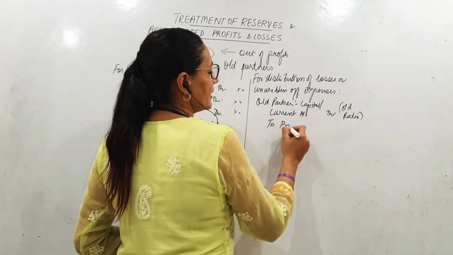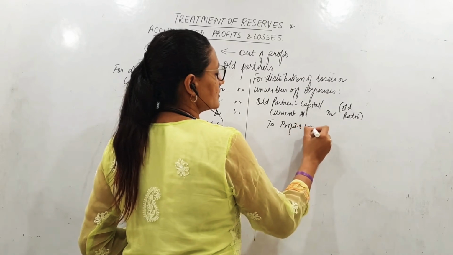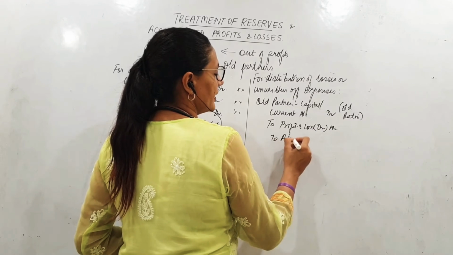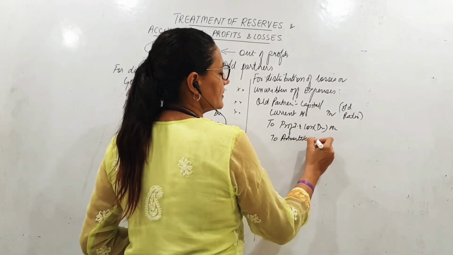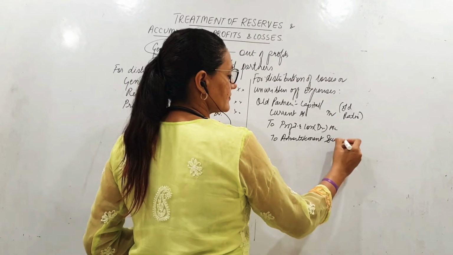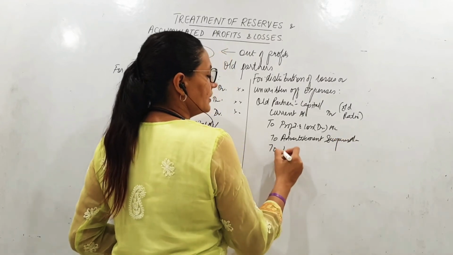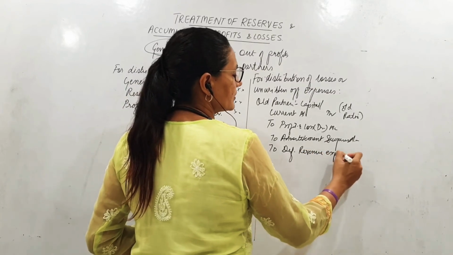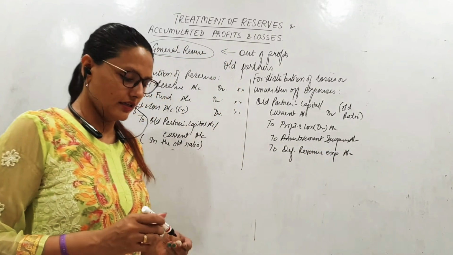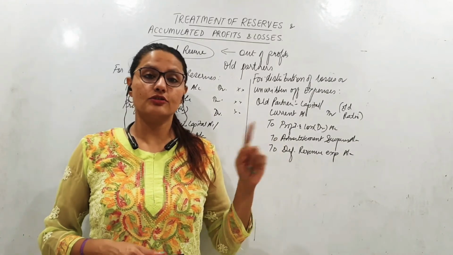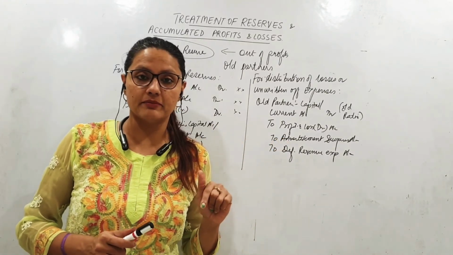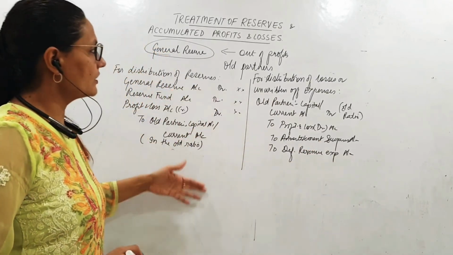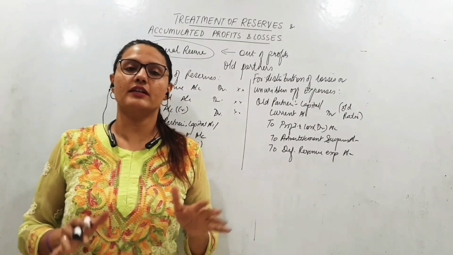To say we have profit and loss debit balance, we have advertisement suspense that we close. Any other deferred revenue expenditure, that also we credit. So anything that the partners should have been debited with, not have been debited yet, debit it now. That is the treatment of reserves and accumulated profits and losses.